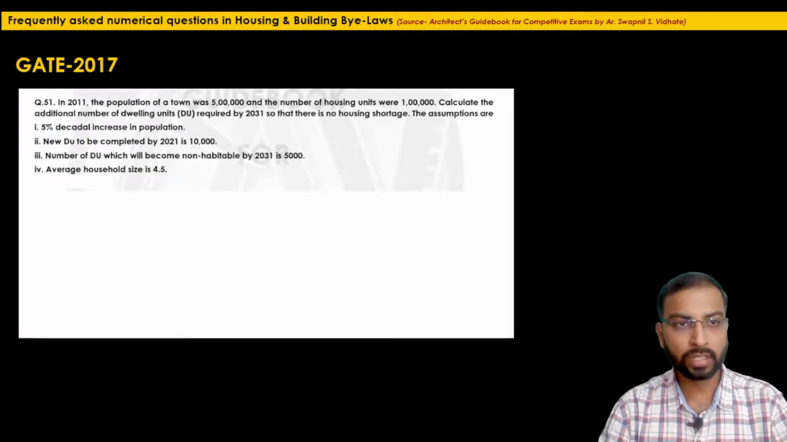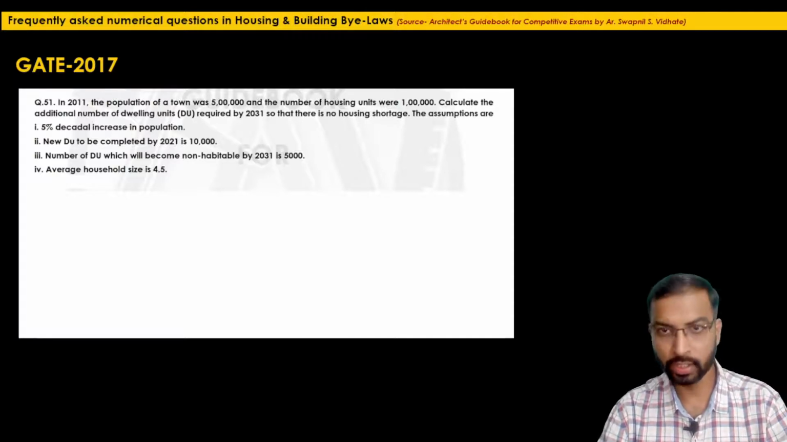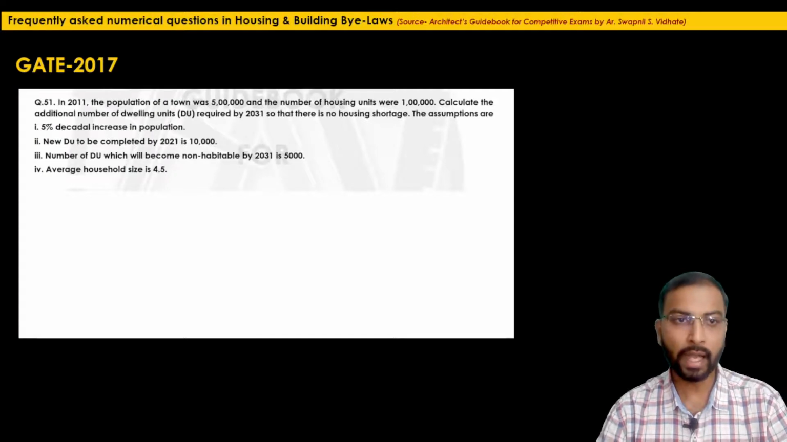Again, it is from GATE 2017. The question is: in 2011, the population of a town was 5 lakh and the number of housing units was 1 lakh. Calculate the additional number of dwelling units, that is DU, required by the year 2031 so that there is no housing shortage. The assumptions are 5% decadal increase in population. The next condition is new dwelling units to be completed by the year 2021 is 10,000. Number of dwelling units which will become non-habitable by 2031 is 5,000, and average household size is 4.5.